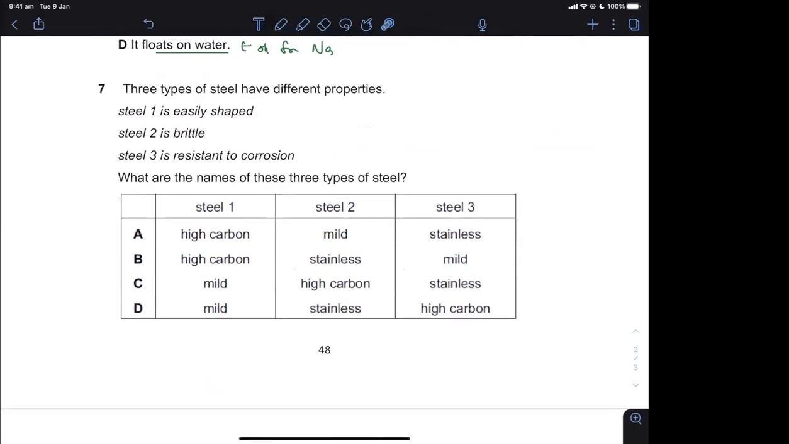Number 7, so there are 3 types of steel here. I am very bad at these actually. I don't know how to do 7. I'll come back to it a little bit, okay?